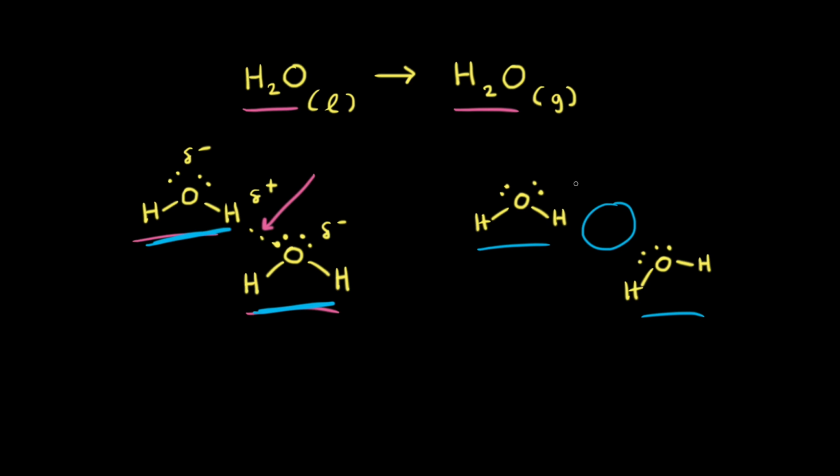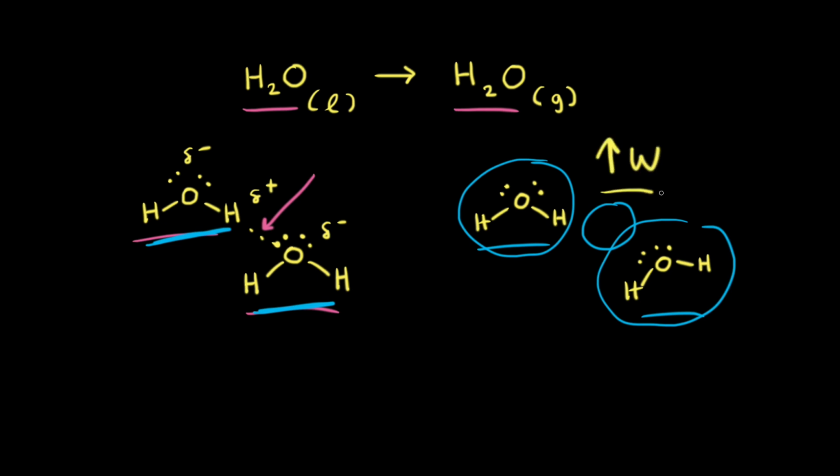And if there are no intermolecular forces between the gas particles, we've increased the freedom of movement of the water molecules. We've increased the number of possible positions, and therefore we've increased the number of microstates available. And if we increase the number of microstates, we increase the entropy. Therefore, thinking about the entropy change, this would be the final entropy S2 minus the initial entropy S1. And since the entropy increased going from liquid water to gaseous water, the change in entropy would be positive.